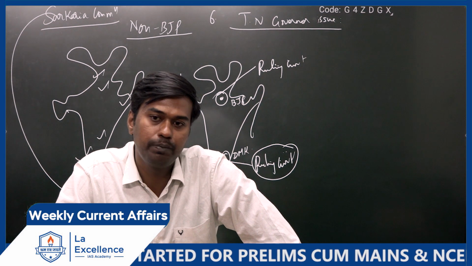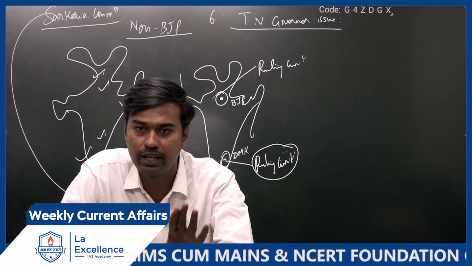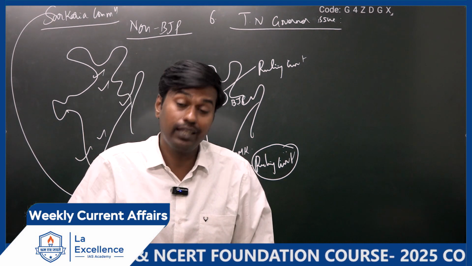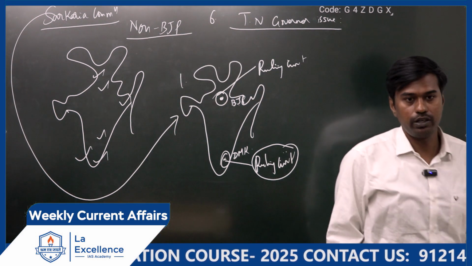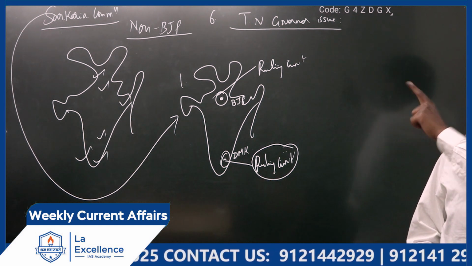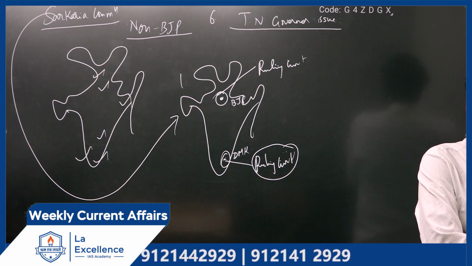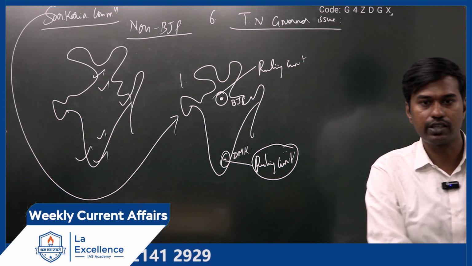The bureaucracy, people who are in bureaucracy, they should be neutral. They should maintain that impartiality with the government. Only then can the bureaucracy do its role better in India. So the Sarkaria Commission talked about this, about the governor's appointment, and this can be asked in Prelims as well, or in Mains you can include it in your answer. But these are all static segments. Revise again the powers and functions of the governor.